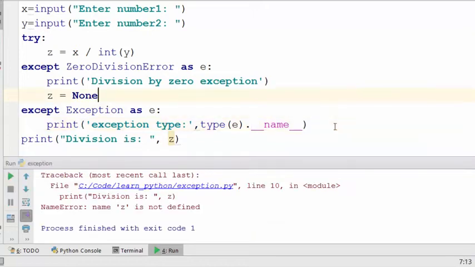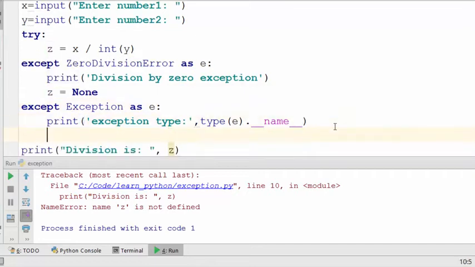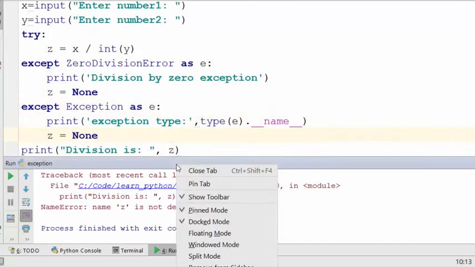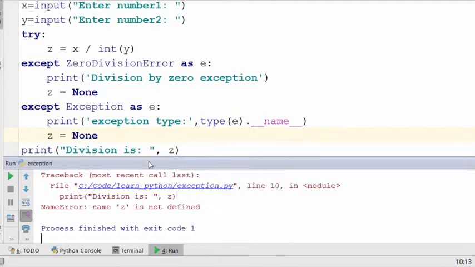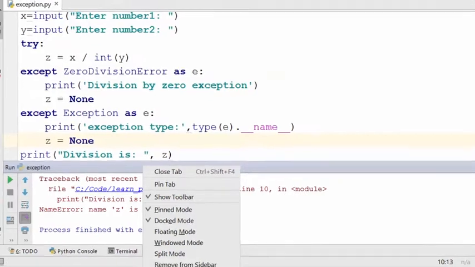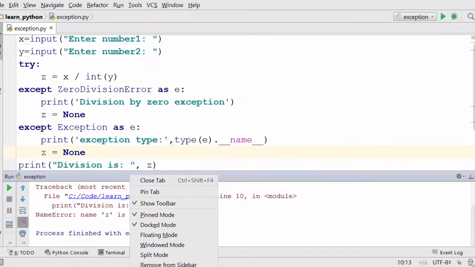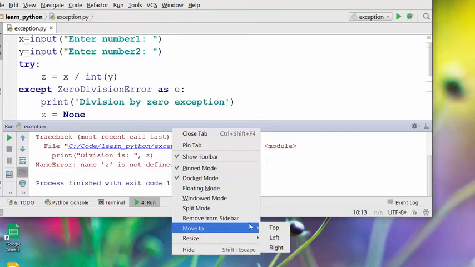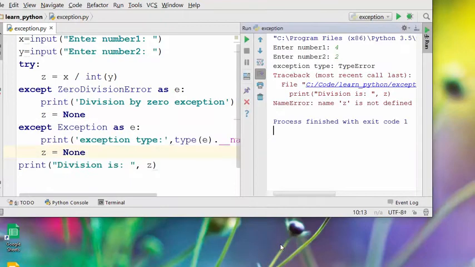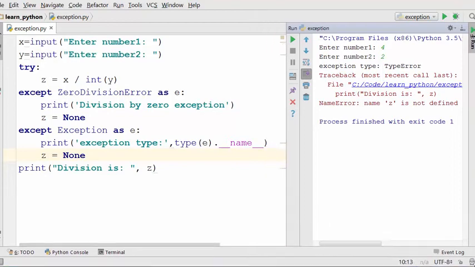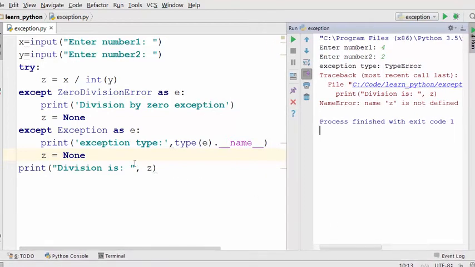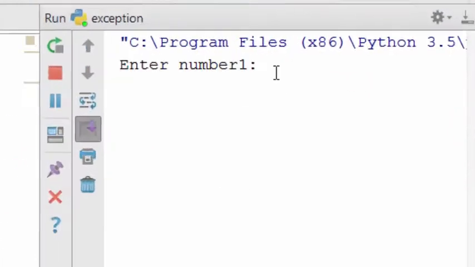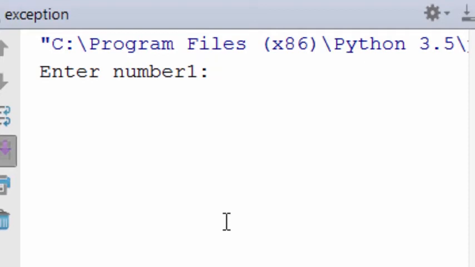Again, we are getting the same thing here, so you have to always say this. I'm going to move this on the right hand side. The way you move this on the right hand side is you will say, okay, it's probably not visible, so I'm going to make the screen smaller and say move to right. Okay, so now you can see what's being executed. All right, when we run this program and you enter,